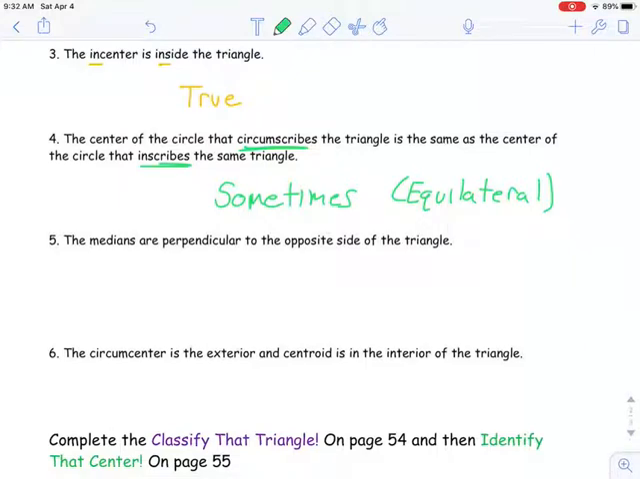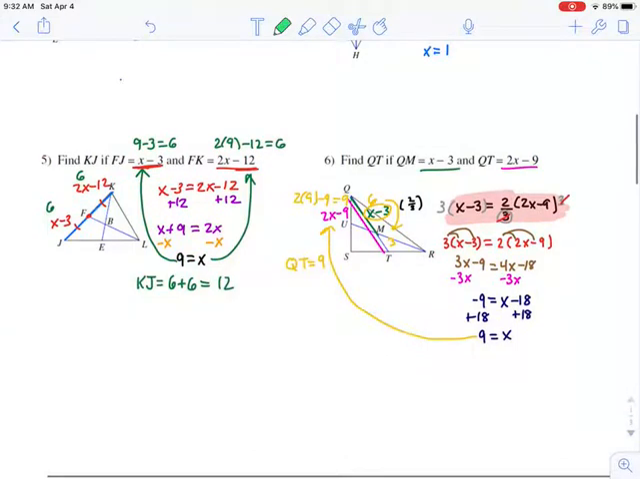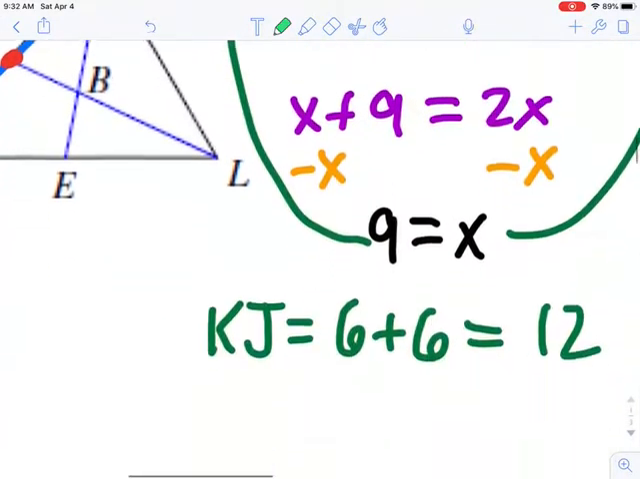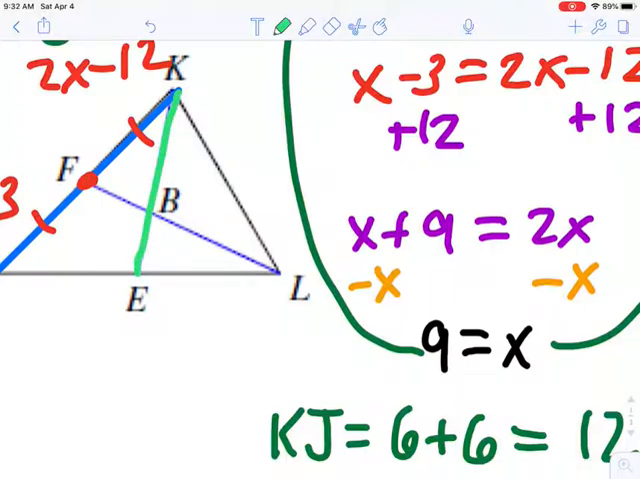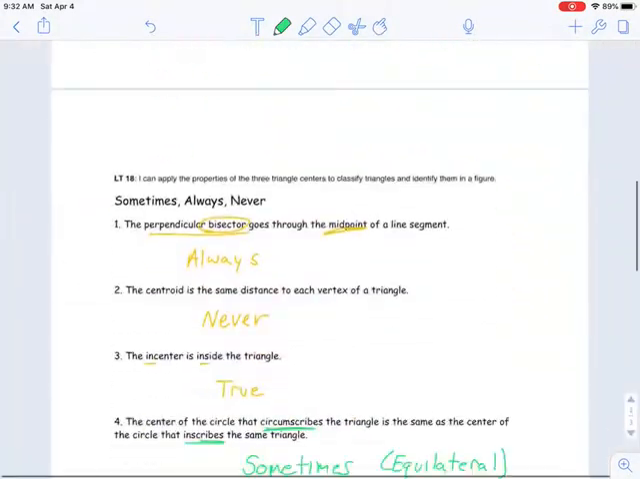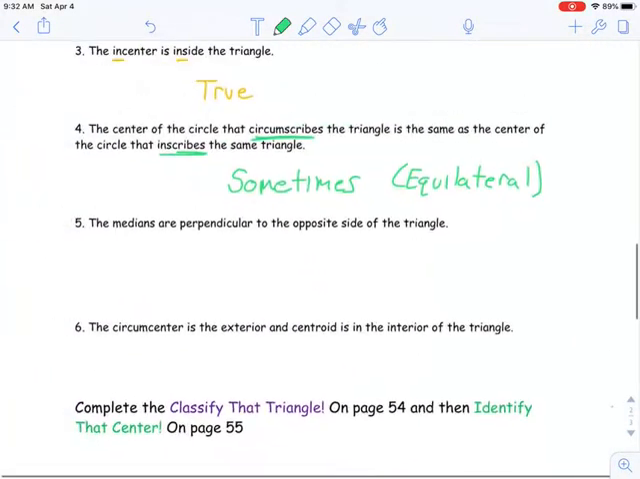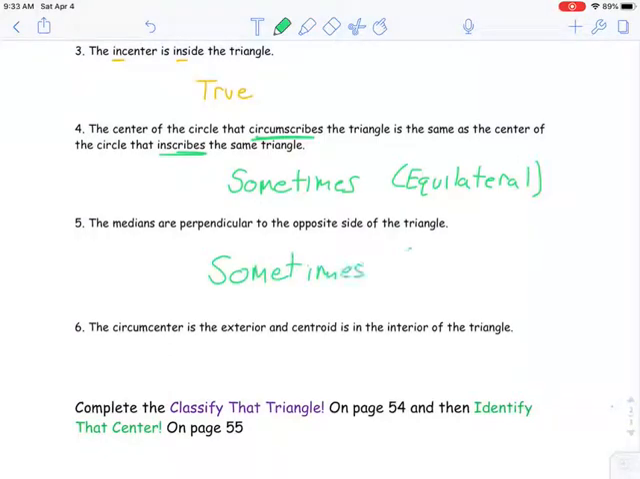The medians are perpendicular to the opposite side of a triangle. As you can see up here, these medians, like here's a median. It's clearly not perpendicular, so it's not always true. It's sometimes true. And this answer is going to seem kind of familiar. It's only when it's an equilateral triangle. If you have an equilateral triangle, the segment that connects the angles to the opposite midpoint, those are medians. Those would actually be perpendicular bisectors as well.